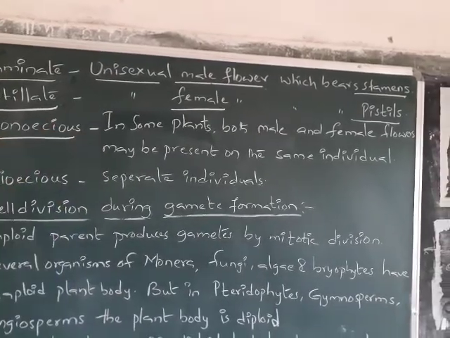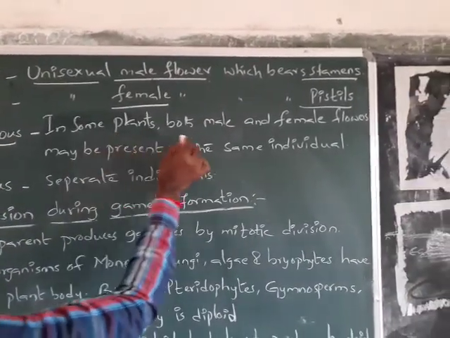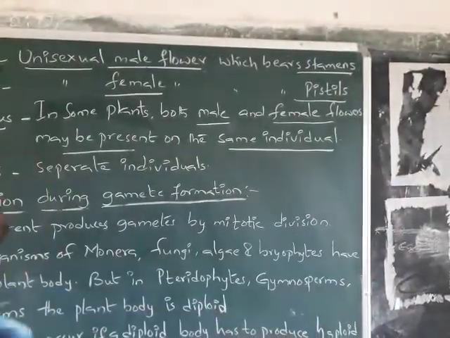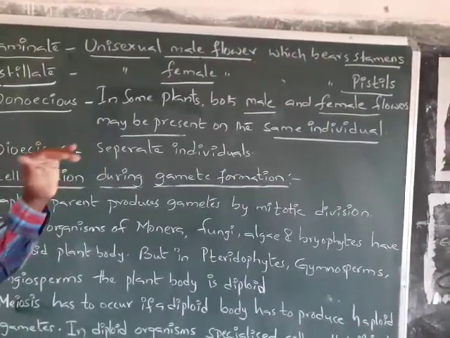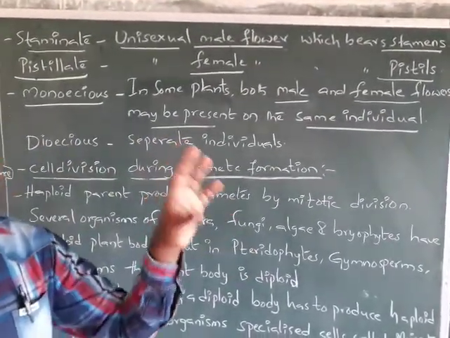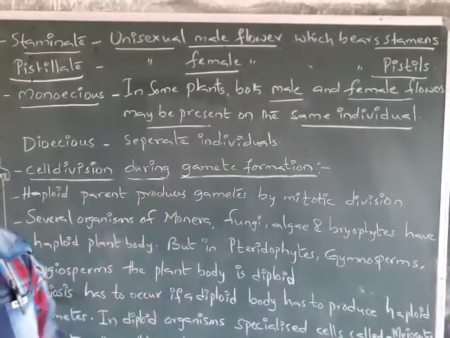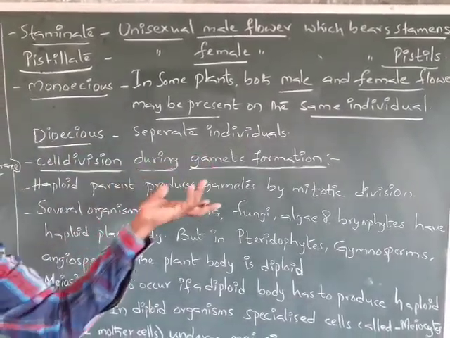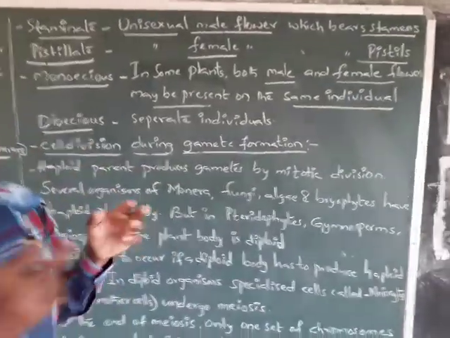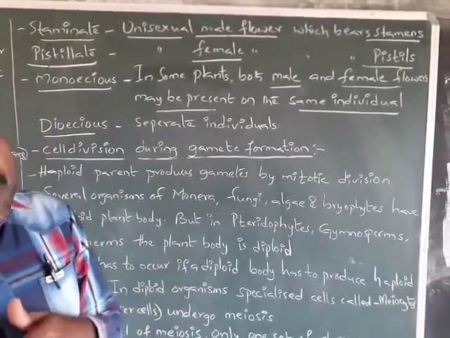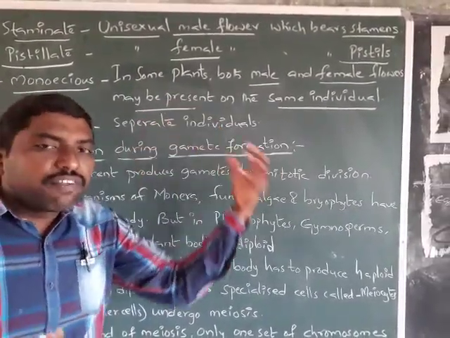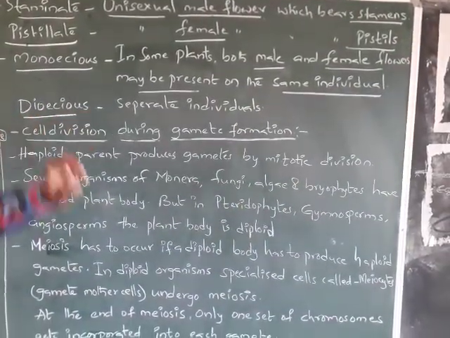Monoecious means that in some plants both male and female flowers may be present on the same individual. The plant has both male and female reproductive organs within the same individual. That is called monoecious. And dioecious means separate individuals. The plants may have male and female reproductive organs in different individuals. That is called dioecious.